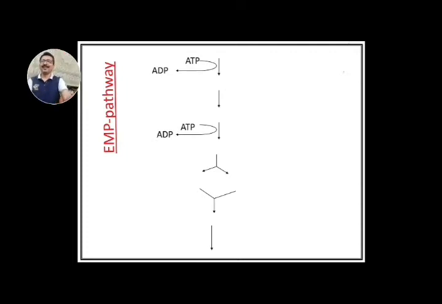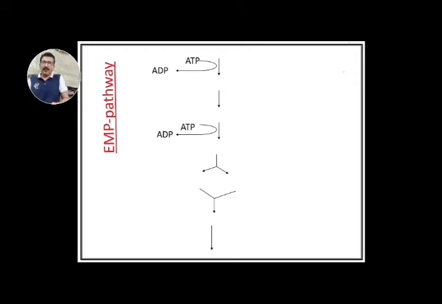Hi friends, we'll discuss the process of glycolysis. Process of glycolysis is the stepwise breakdown of glucose molecule into two molecules of pyruvic acid. This overall process of glycolysis has been divided into two phases as preparatory phase and payoff phase.